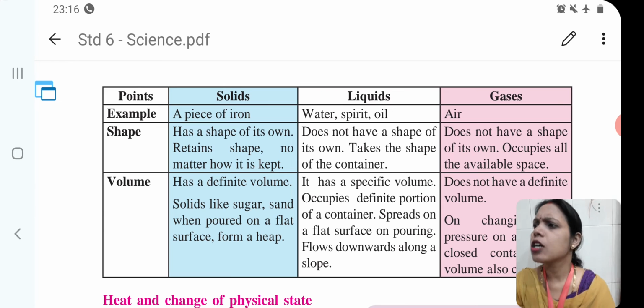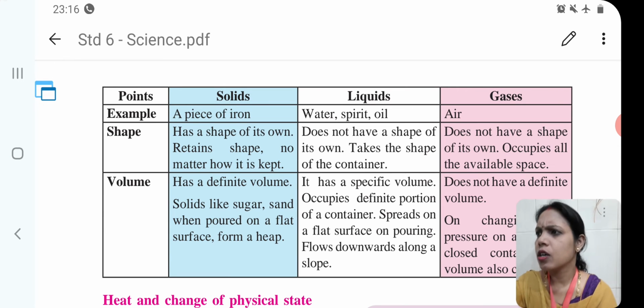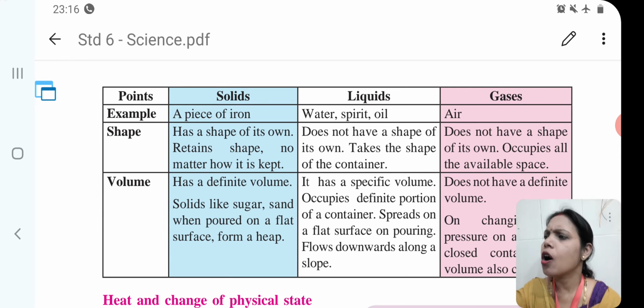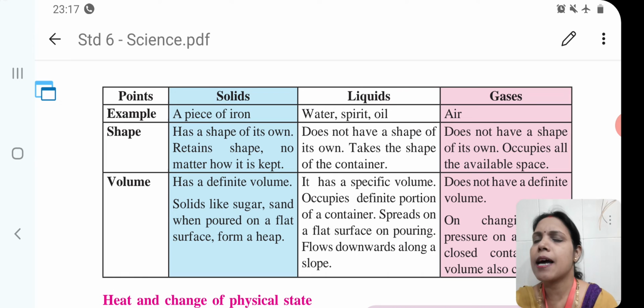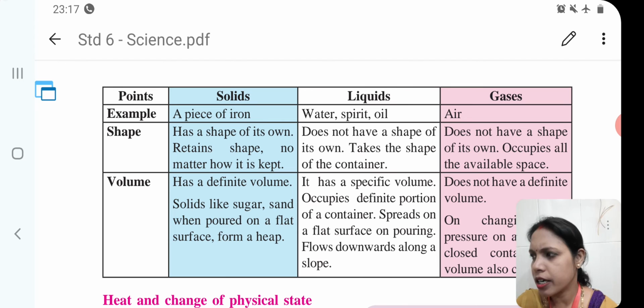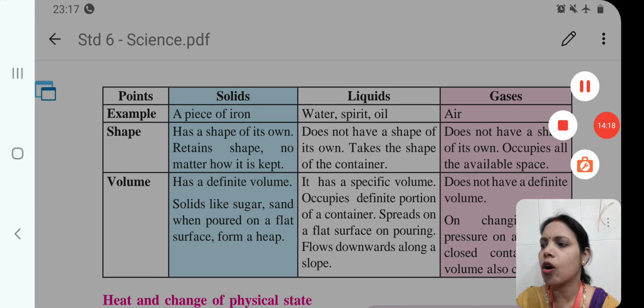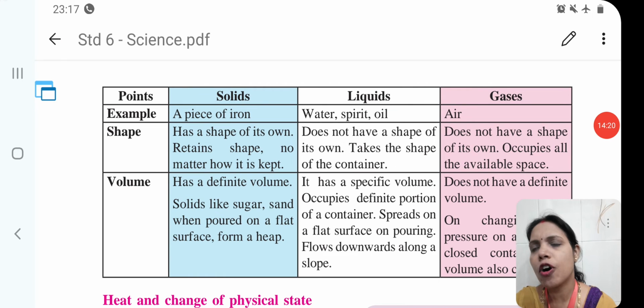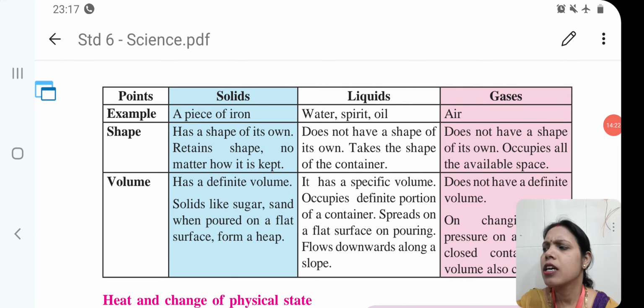Solids like sugar and sand, when poured on a flat surface, form a heap. Now, the second example is liquid. Examples: water, spirit and oil. Shape: a liquid doesn't have a shape of its own. It takes the shape of the container.